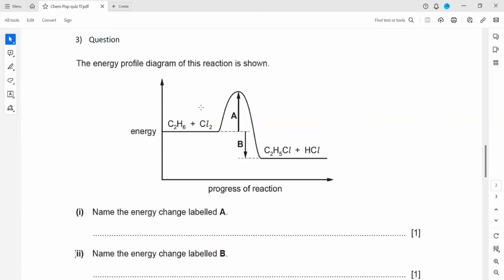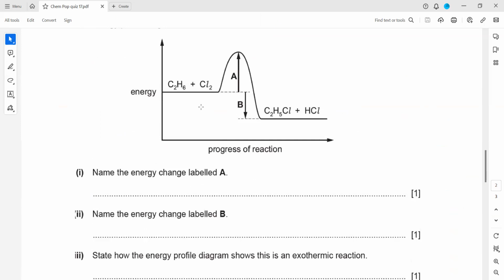In question 3, you have the energy profile diagram for this reaction, as you can see. Name the energy change level A. So from the reactants till the start of the reaction, we call that the activation energy. Name the energy change level B. So we can say this is the enthalpy change, or energy change of a reaction.